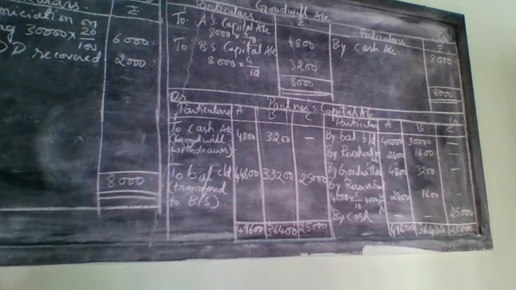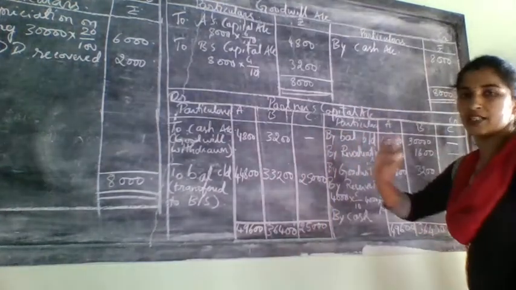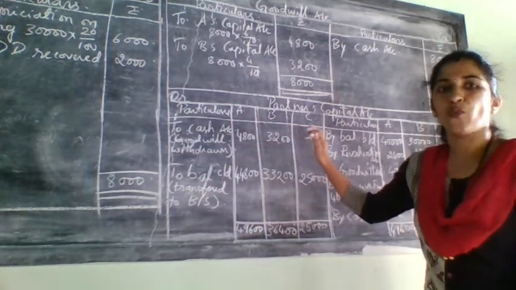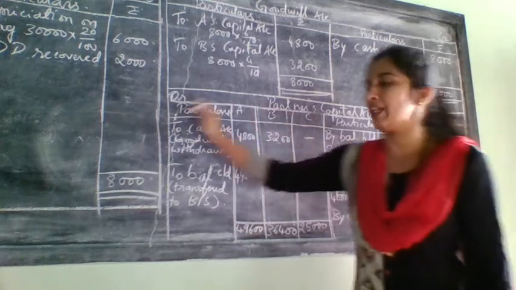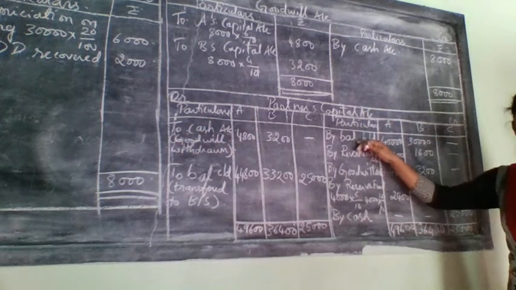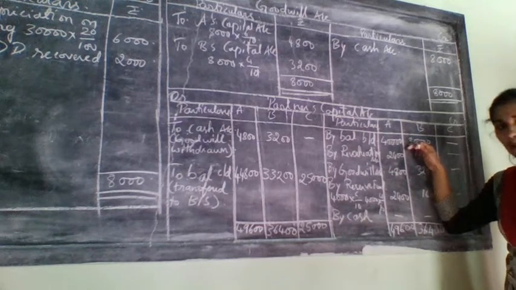This is very easy. All the amounts you will get from here and there, and you just need to write them down here and then take a total and minus it. This was the extra adjustment here. This is goodwill withdrawn by the old partner, so it came extra. Rest of the things will be same. First, balance brought down. You will get this amount from the old balance sheet, liability side.